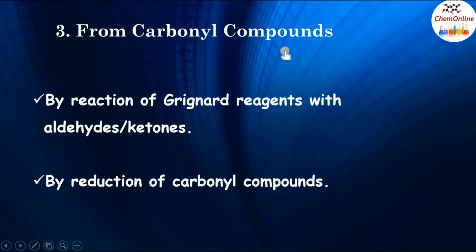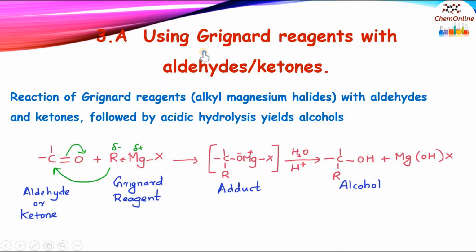Alcohols can also be prepared from carbonyl compounds. Carbonyl compounds on reacting with Grignard reagents will give alcohols. Alcohols can also be prepared by reduction of carbonyl compounds. So let's see how alcohols are prepared using Grignard reagents and carbonyl compounds. Grignard reagent is an alkyl magnesium halide. So carbonyl compounds, when treated with Grignard reagents followed by acidic hydrolysis, give alcohols.